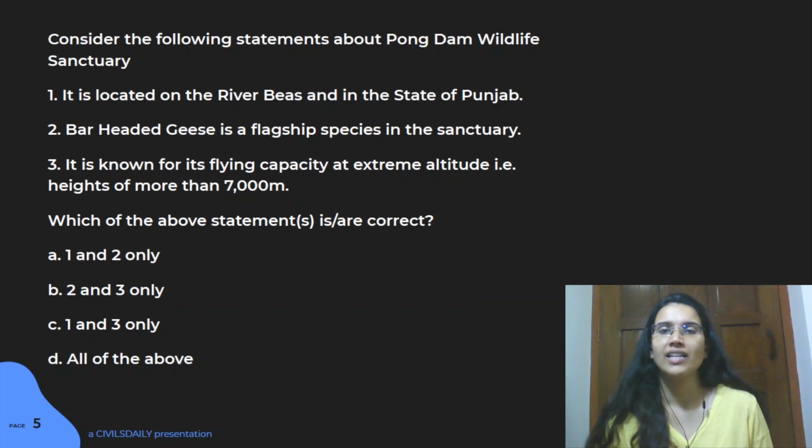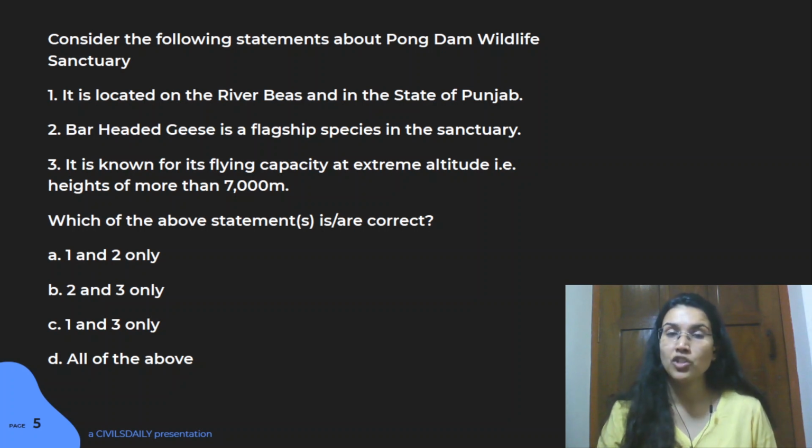Whenever you're revising any important wildlife sanctuary, you should know where it is located, the basic geography, like if there's a river passing by, what hills are nearby that particular sanctuary. You should also be aware of certain flagship species or keystone species. Now, there are concepts called flagship species and keystone species. A keystone species is a species which is of primary use, like a key,